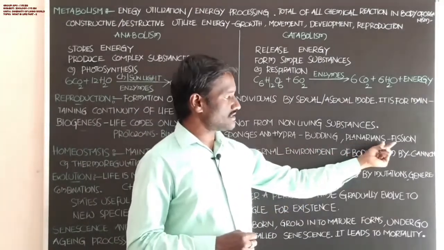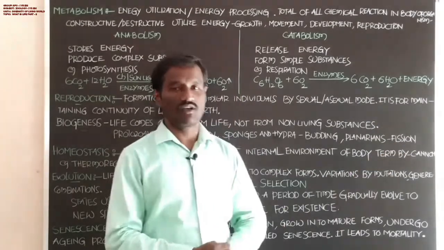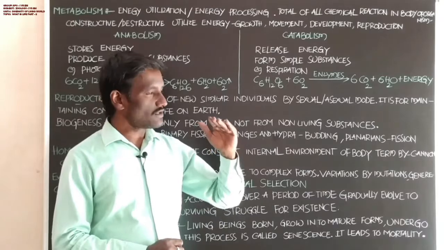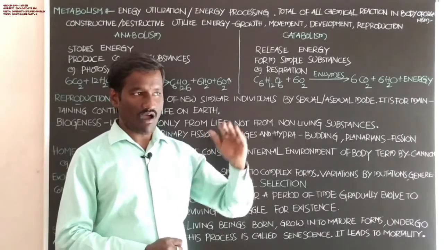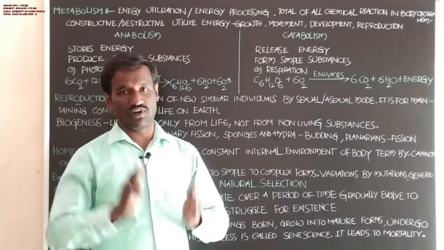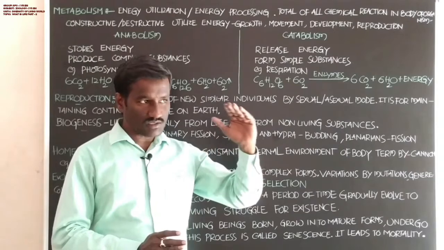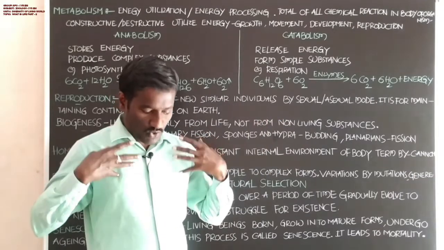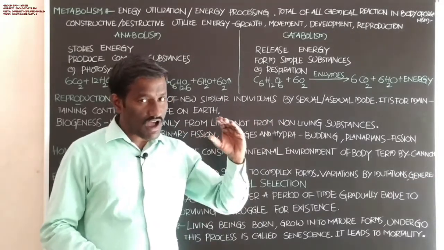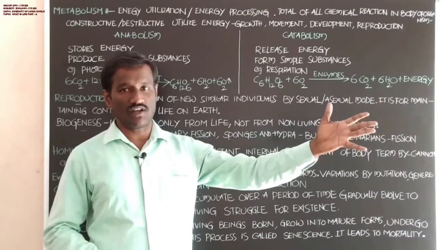And planarians go through fission. It is one of the reproduction processes. A lost body part generates a new individual. The lost part from the total body develops into a new individual.